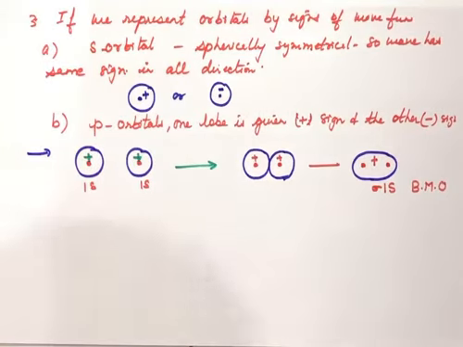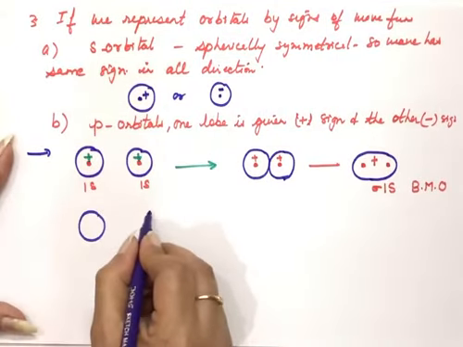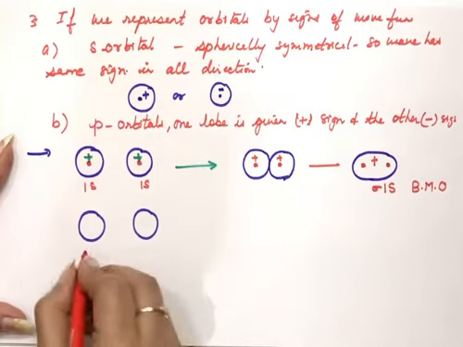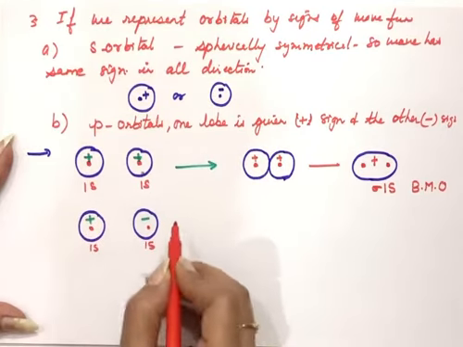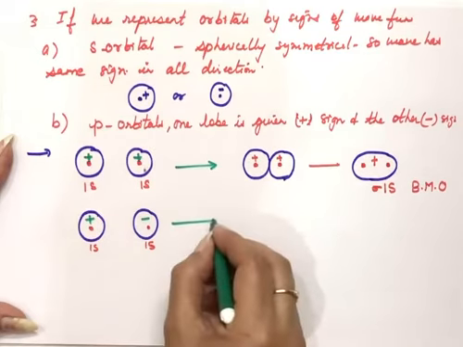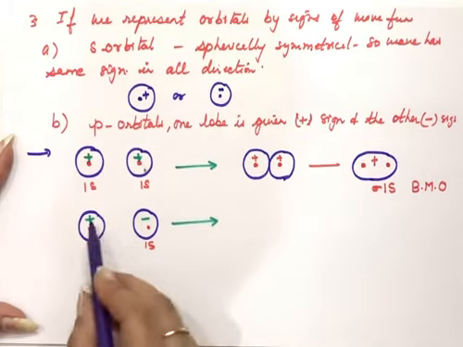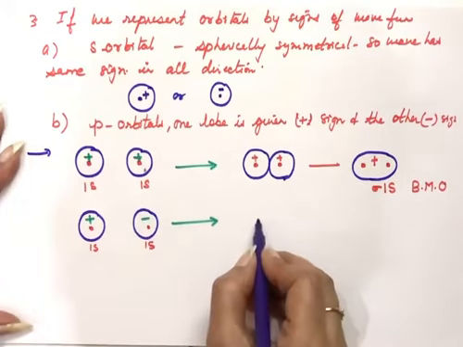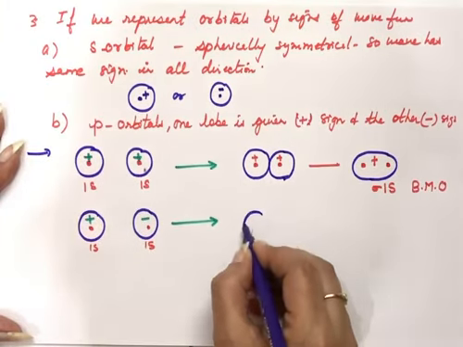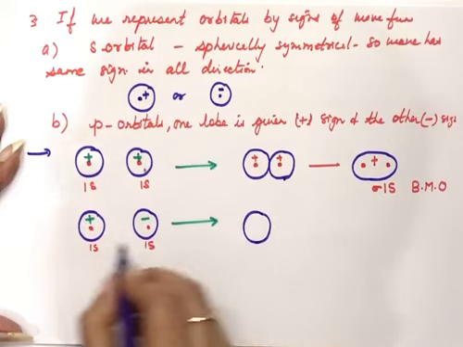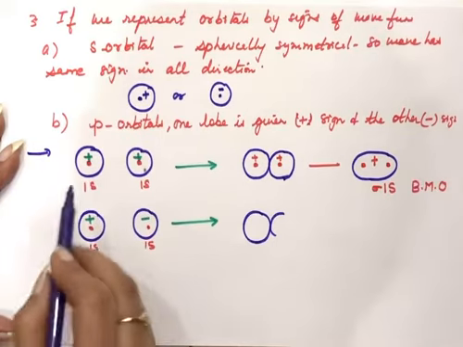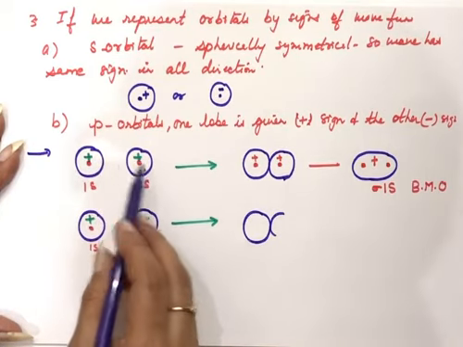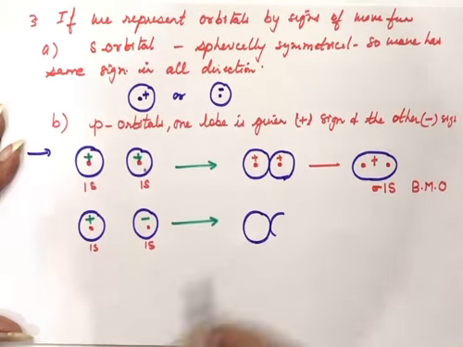But when we have 1s and 1s, one has a plus sign and one wave has a minus sign, then when they overlap, there will be repulsion. Plus and minus means there will be repulsion. Same signs means there is attraction here. But when we have the opposite sign, then there will be repulsion. So don't consider it with the charges. These plus and minus are not the charges. These are just to show that there is attraction between the same signs. It is sign, not a charge here.